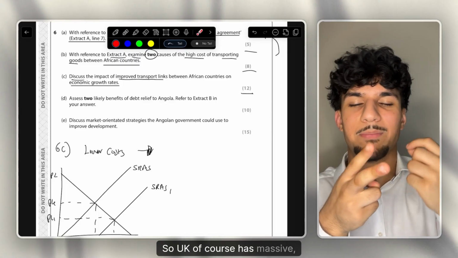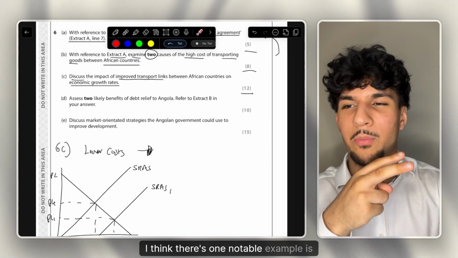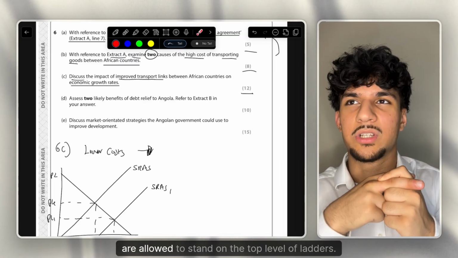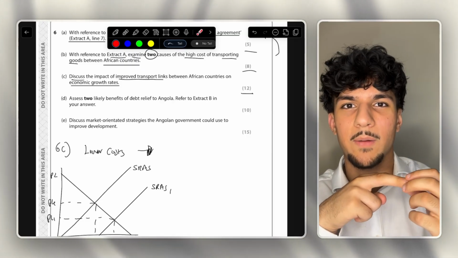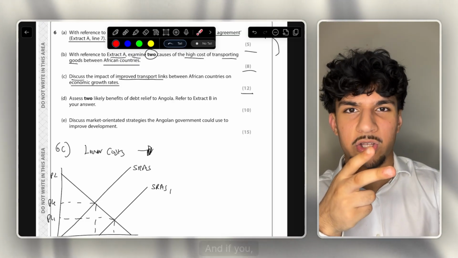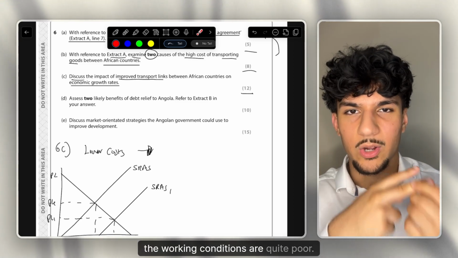So the UK, of course, has massive legislation with workers. I think one notable example is construction workers, who I don't believe are legally allowed to stand on the top level of ladders. But basically, UK workers have lots of protection, great working conditions. And you can contrast that with India, where they don't have much protection, and the working conditions are quite poor.